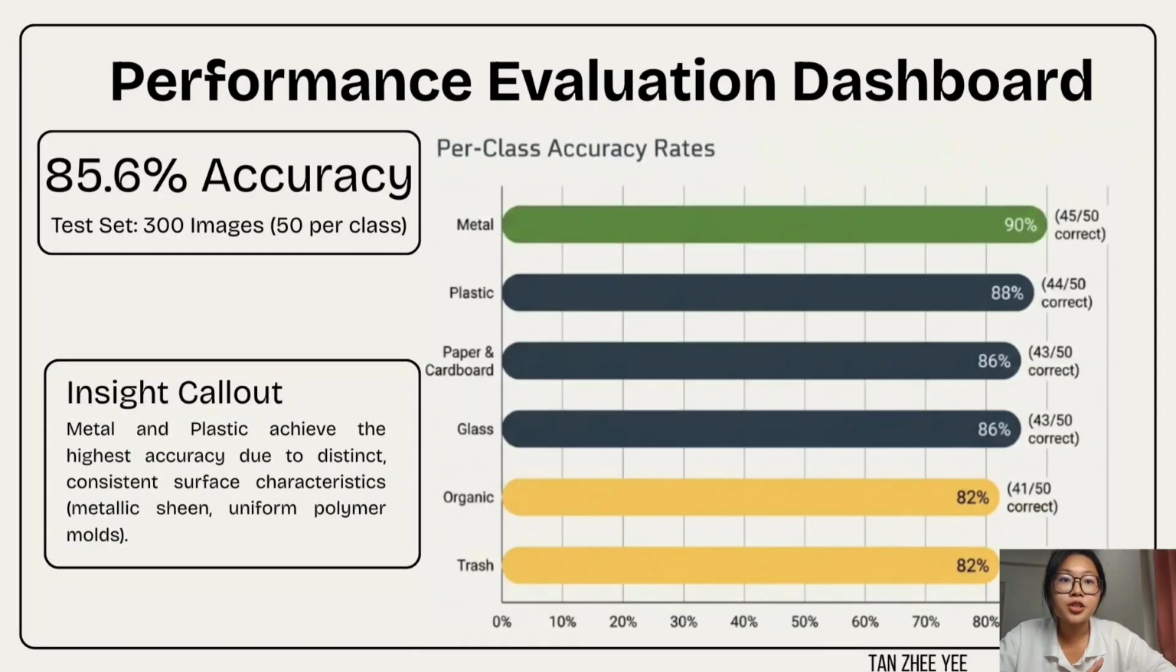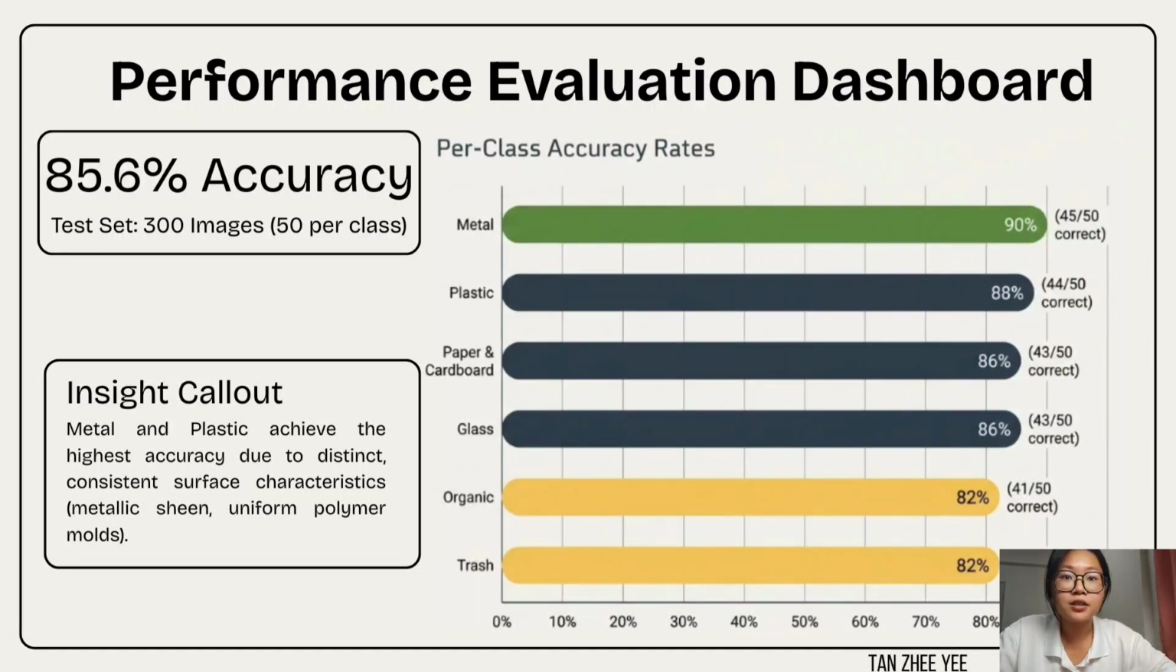Now let's look at the actual performance data behind this mapping. This slide displays our performance evaluation dashboard. Evaluated against a balanced test set of 300 images, EcoSort achieved an impressive overall accuracy of 85.6%. Top performance is metal, leading at 91% accuracy, followed by plastic at 88%.